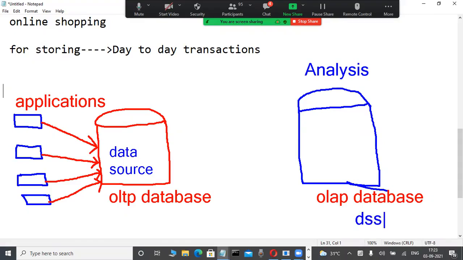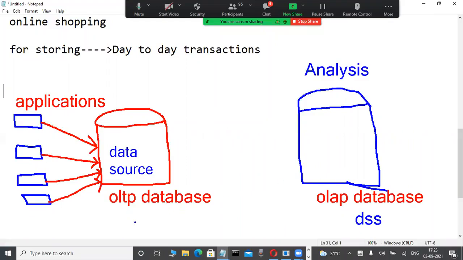Okay, fine. So many people have a doubt. Databases are already there for storing data. Yesterday I roughly showed a bank example and all these things. But again, there is another type of database, OLAP databases, and they are maintained only why? What is the purpose of OLAP databases? Analyzing the data, analyzing the business, analysis purpose only.